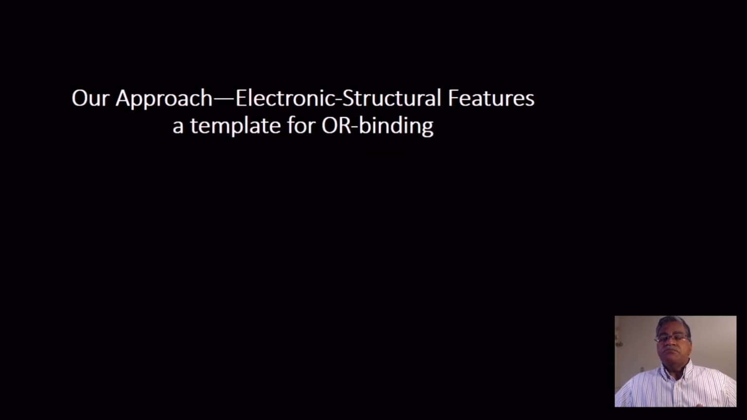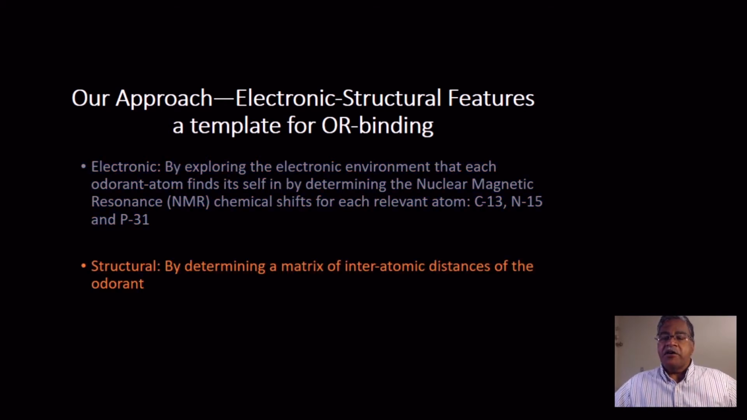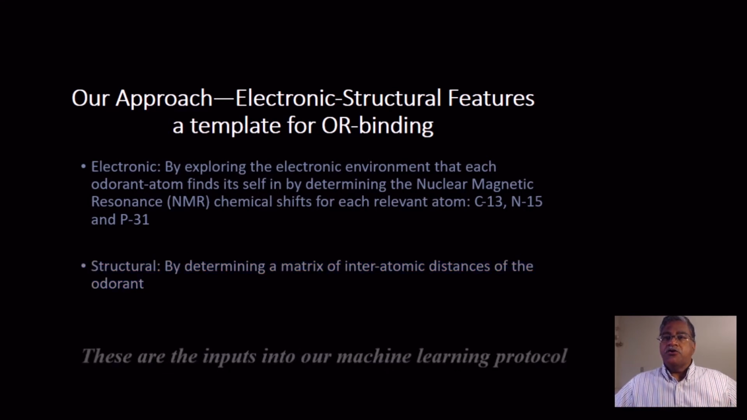Our approach is to basically explore the electronic structural features, which we think is a template for OR binding. We want to know each atom in the odorant and what is its chemical or electronic environment, and for that we study chemical shifts from nuclear magnetic resonance spectra. We've avoided hydrogens in this case, but we are focusing on the carbon-13 and nitrogen-15 NMR. Now, for the structural aspects, we want to make sure that we understand the positional parameters of each odorant and how they are related by distance, and are these then reproducible in a cluster of odorants.